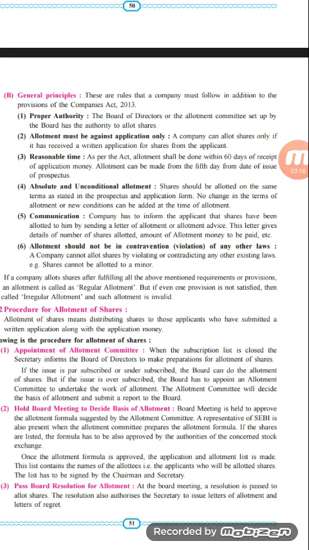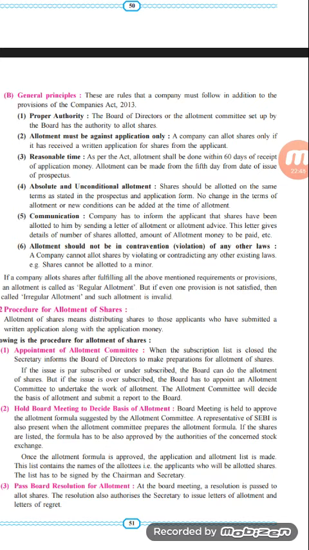Sixth one, allotment should not be in contravention, that is violation, of any rules. For example, once the allotment of shares has been done, the management and the people concerned with the allotment of shares have to see to it that no rules and regulations are violated. A company cannot sell the shares by violating or contradicting any other existing laws. For example, shares cannot be sold to a minor.